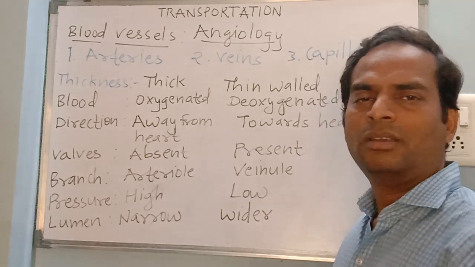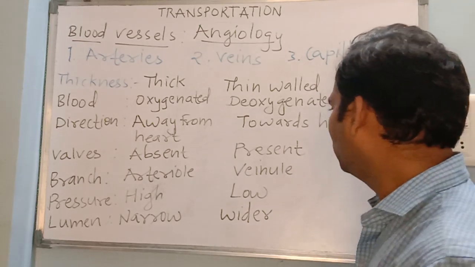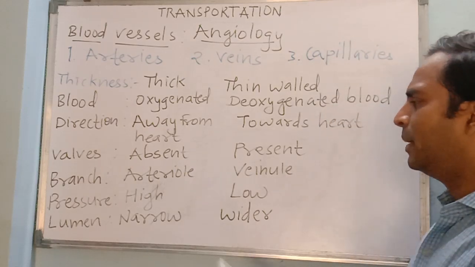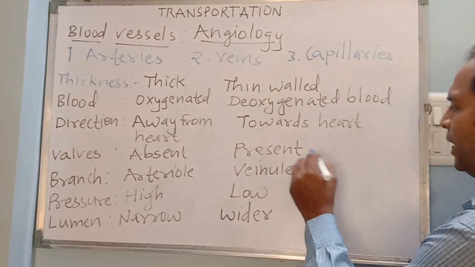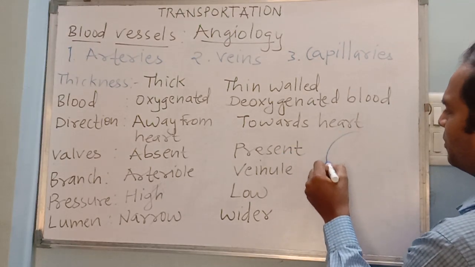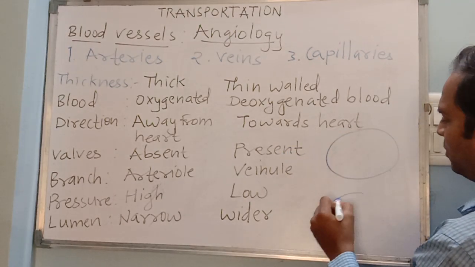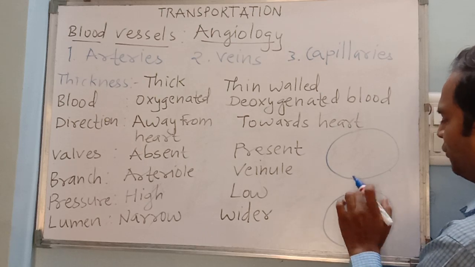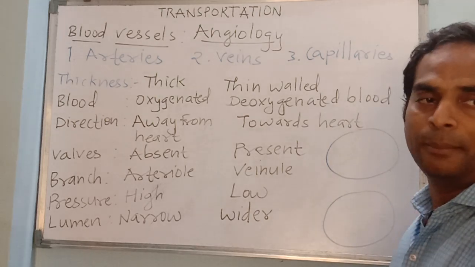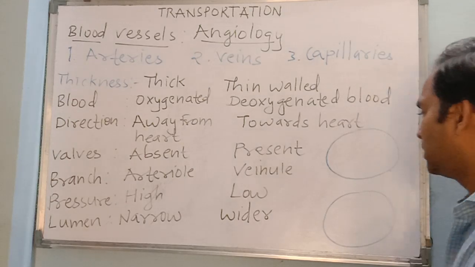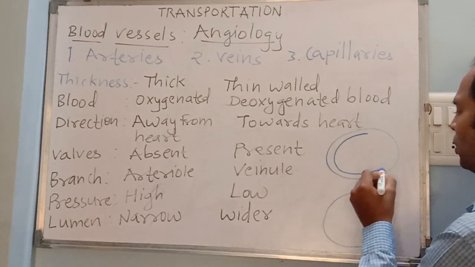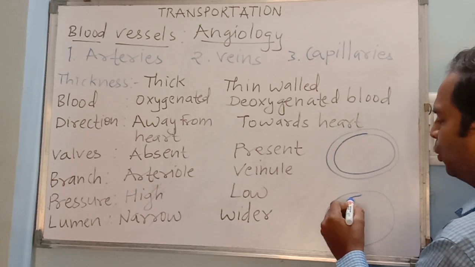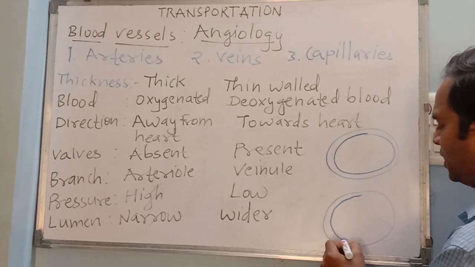So here, if I draw diagrammatic representation for your understanding, not required for boards, it will be like this. A section of your artery and a section of your vein. What we can see here is there are 3 walls in both artery as well as vein.